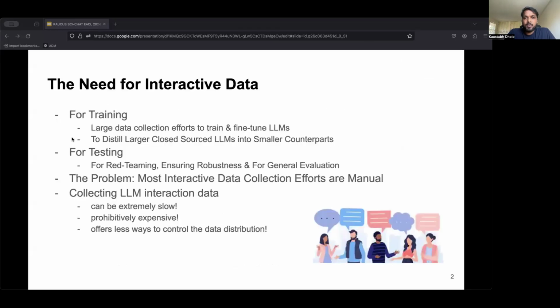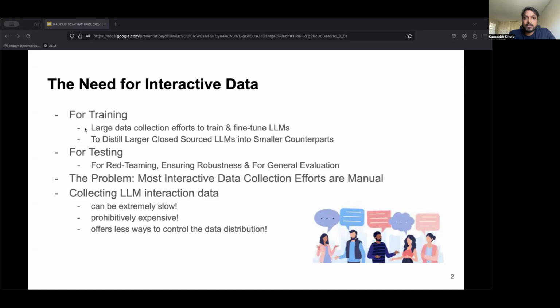As we all know, language models play a crucial role in natural language processing and understanding, but to achieve their full potential, they require a significant amount of interactive conversational data for fine-tuning or even distilling from a larger model. Interactive data is also crucial for exhaustive testing, for example, by red teaming, which involves testing the robustness and security of language models. Currently, most interactive data collection efforts are manual, which poses several obstacles.